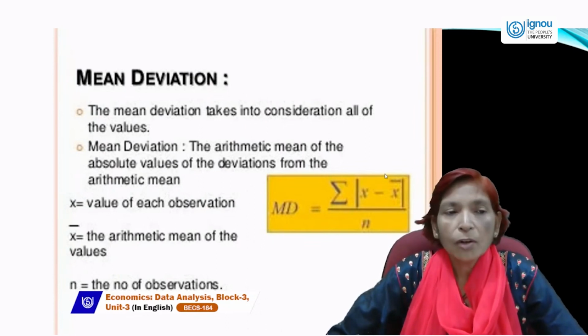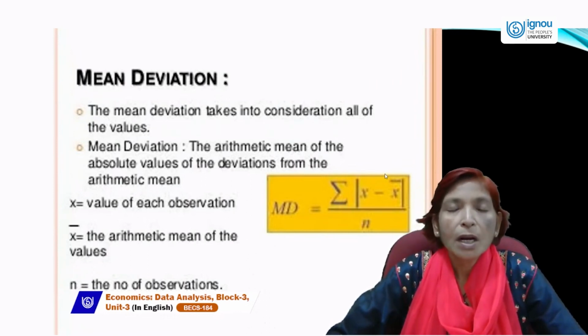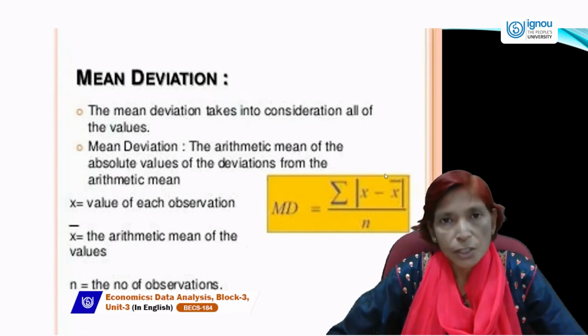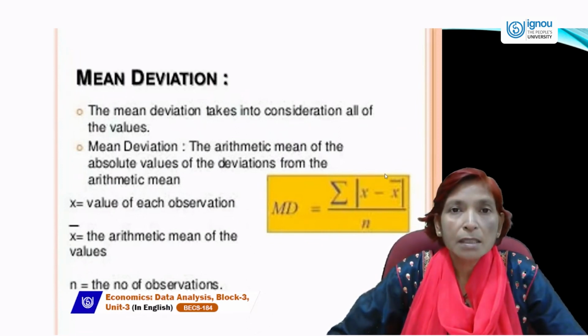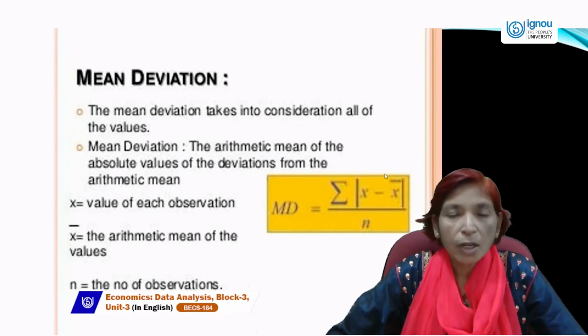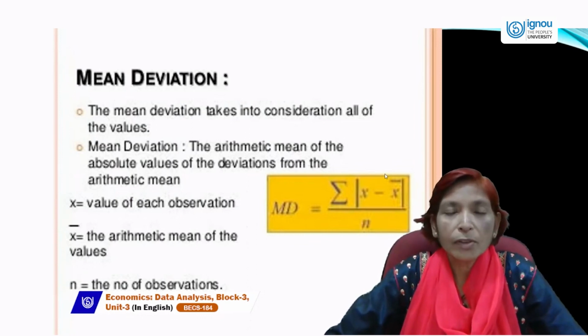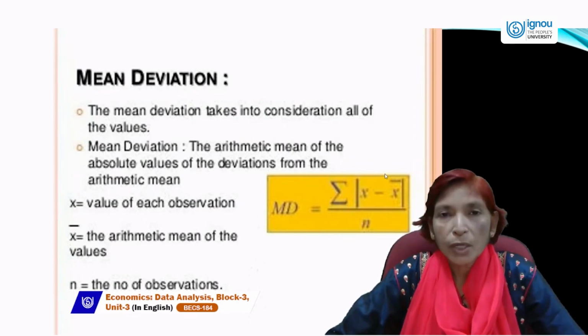But if any numerical comes from this topic, you must know how to calculate mean deviation and why it is not a good measure of dispersion, because it is ignoring the minus and positive signs. All values are taken in a positive way by putting this mod.